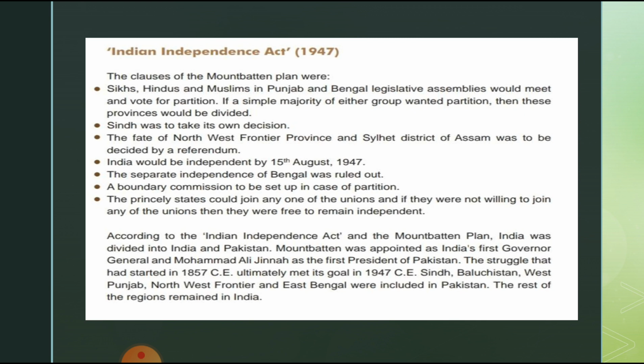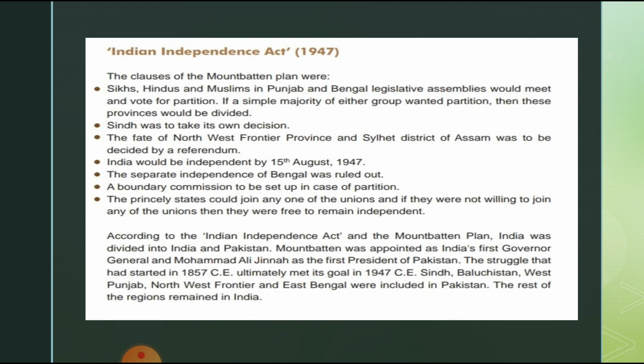According to the Indian Independence Act and the Mountbatten Plan, India was divided into India and Pakistan. Lord Mountbatten was appointed as the first Governor General of independent India, and Muhammad Ali Jinnah was appointed as the first President of independent Pakistan.